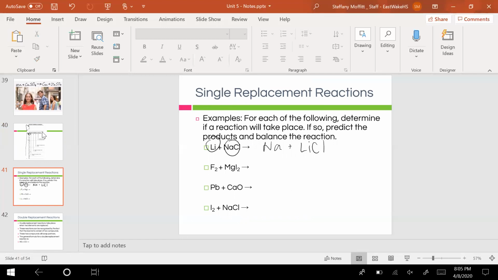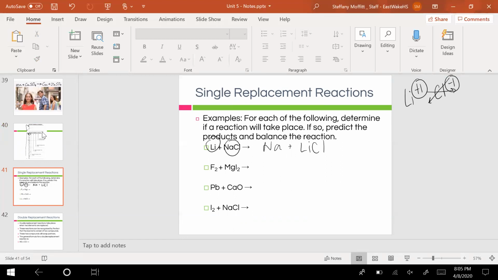Now, just a forewarning, anytime we make a new compound, we have to crisscross those charges. Lithium has a +1 because it's in group 1. Chlorine has a -1 because it's in group 17. We get LiCl because they're just ones. So make sure you do those crisscrosses every time you make a new compound.